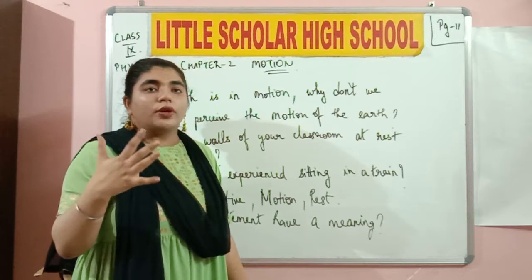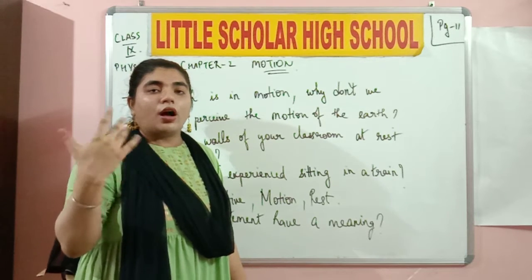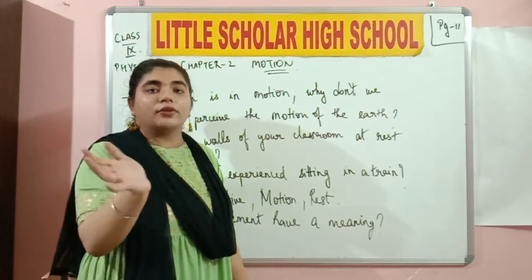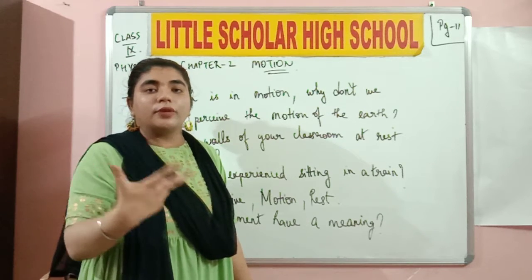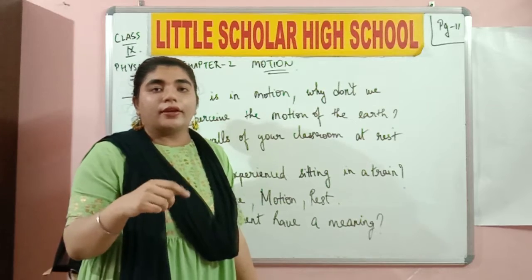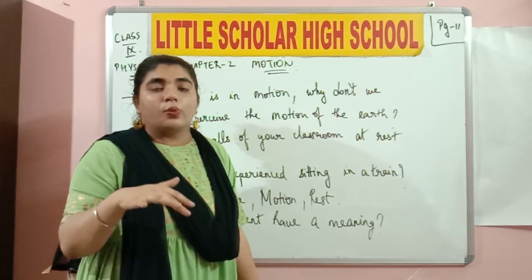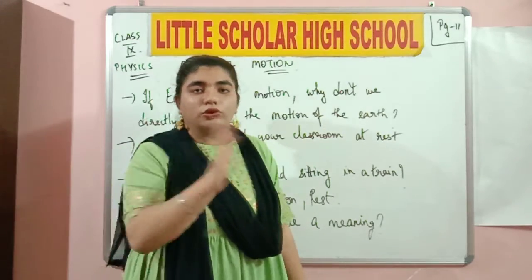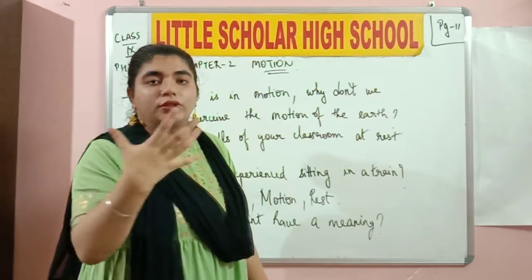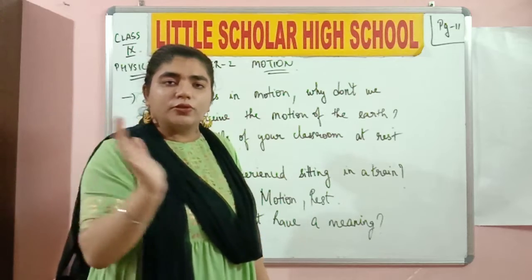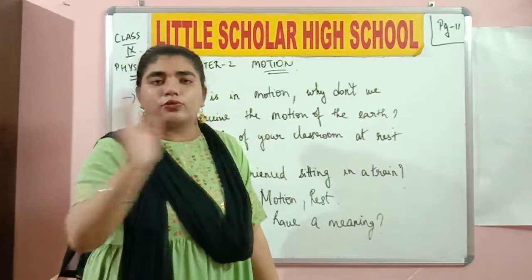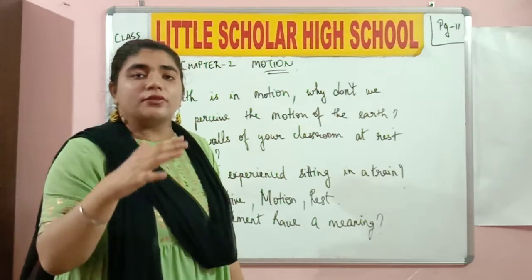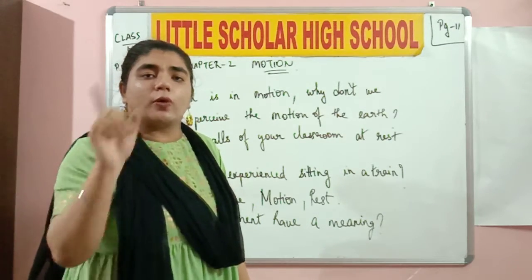So now we are going to learn what we mean by motion and rest, how they are related to each other, and what we mean by the terminology relative. Like, how does it depend on the observer whether an object is moving or not? When you say the object is in motion, this means the object is moving and changing its position from A to B or so on. When you say that the object is at rest, this means the object is not moving. The displacement of the object is zero.